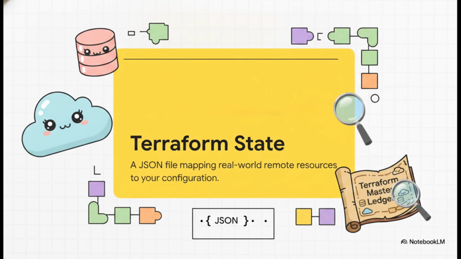Now that we have our blueprint, let's look at the secret engine that actually brings it to life. Think of the state file as Terraform's master ledger, or a highly detailed map. Terraform uses this JSON text file as its absolute source of truth. It keeps track of exactly what exists out there in the real world versus what your code says should exist. So for example, if your code says you need 5 web servers, but the state file looks out and sees that only 3 are currently running in your Azure account, Terraform immediately knows, hey, I've got work to do. Without this file, Terraform would literally have no memory.